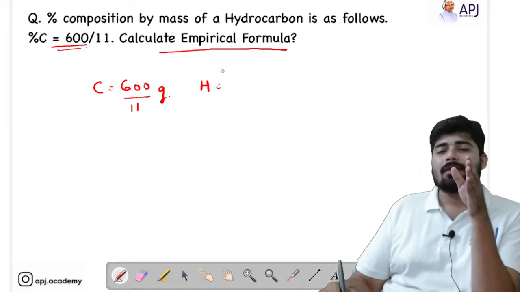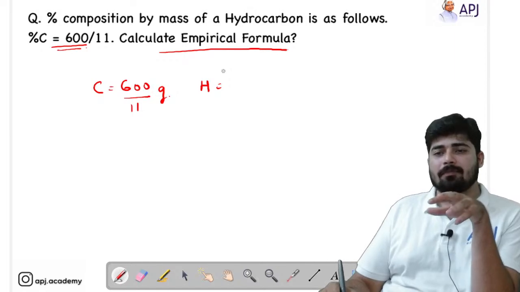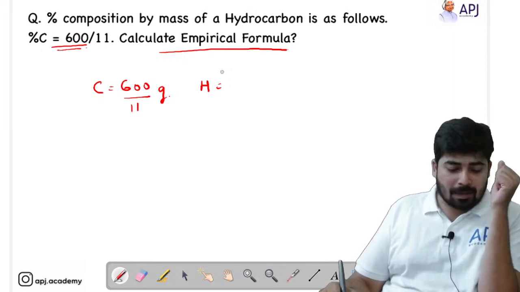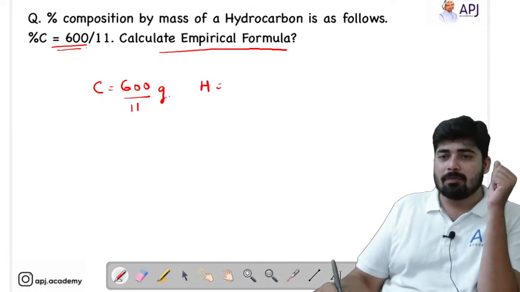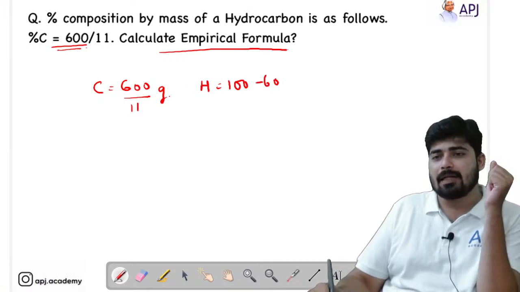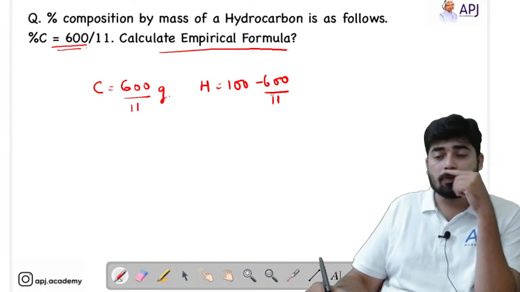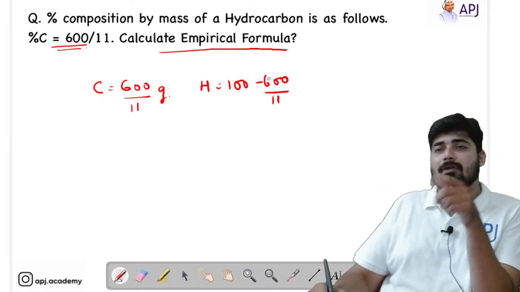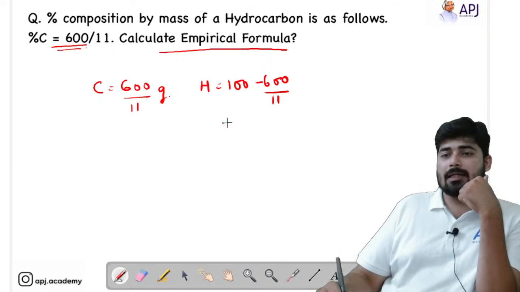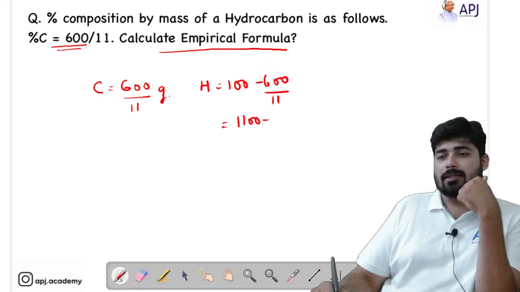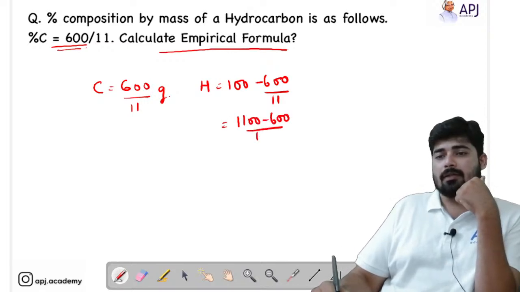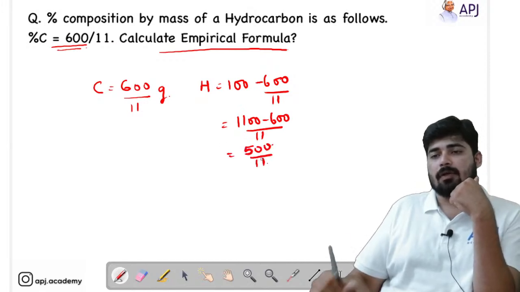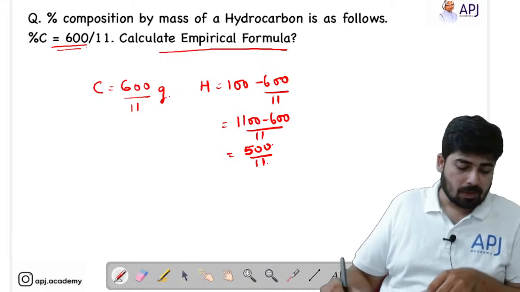You know that the percentage should be 100. So if this is 600 by 11, then the percentage of hydrogen will be 100 minus 600 by 11. You have to subtract 600 by 11 from 100. So you will be getting it as 1100 minus 600 divided by 11, that will be equal to 500 by 11.